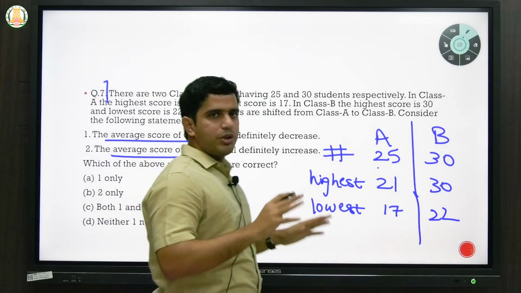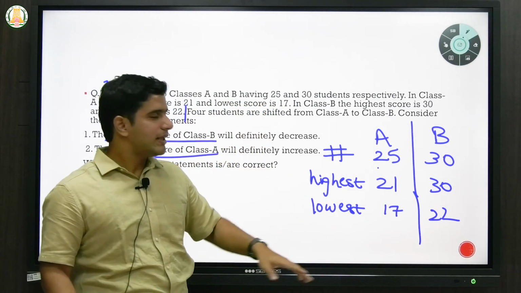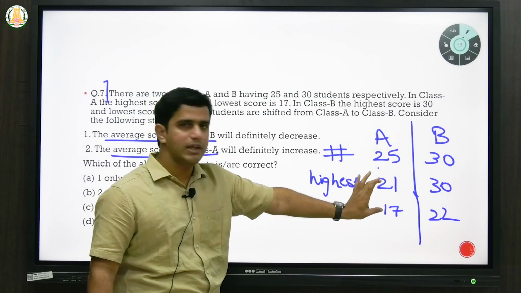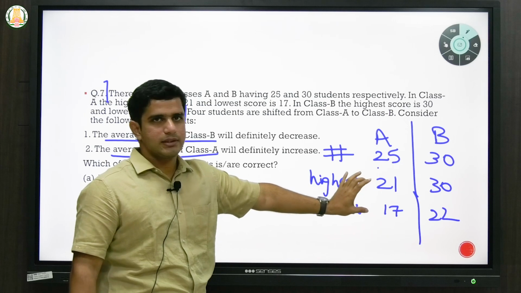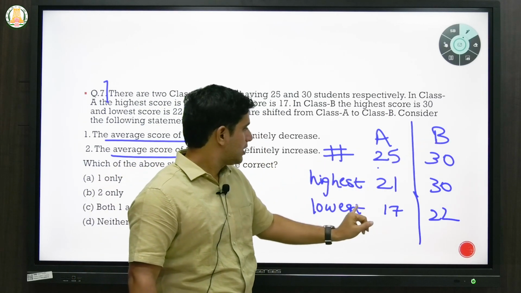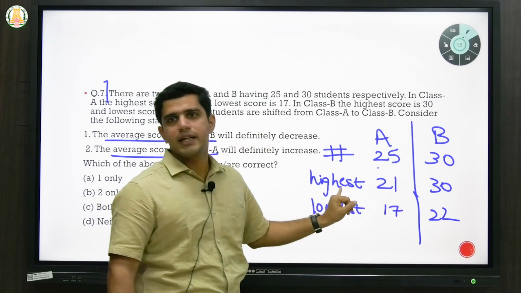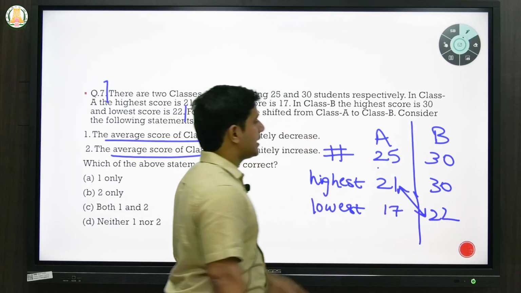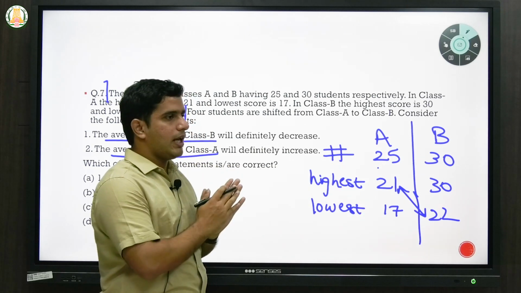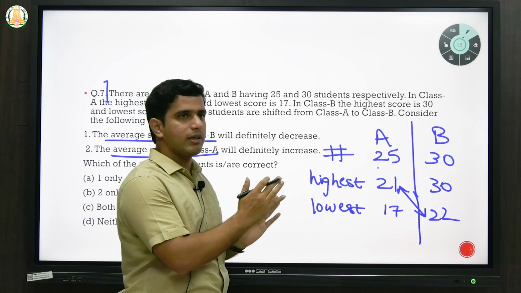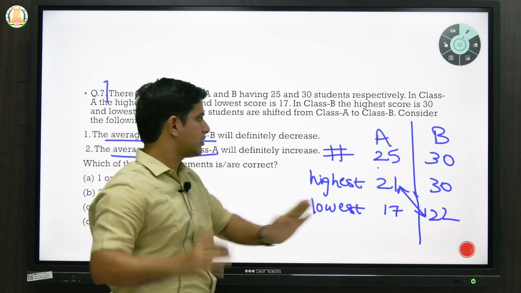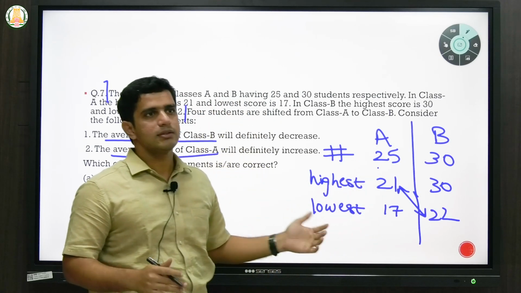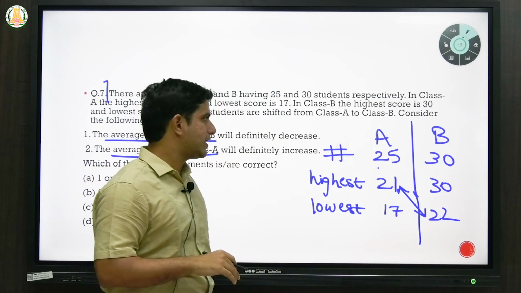So intuitively, we'll go mathematically, but intuitively, if you see, the highest and lowest of class A are 21 and 17, which are very less. But if you see class B, the lowest of class B is more than the highest of class A. The lowest is 22, whereas the highest of A itself is 21. Means all the students in A will end at only 21, whereas B will only start from 22 onwards. So everyone in B is better than everyone in A. That is the basic intuitive understanding you'll get.